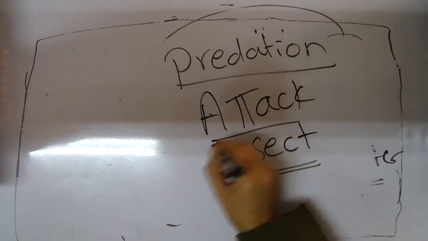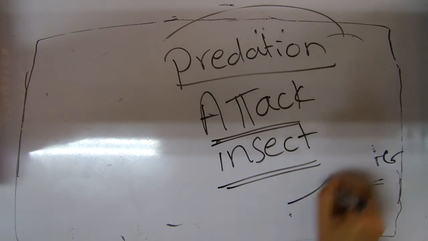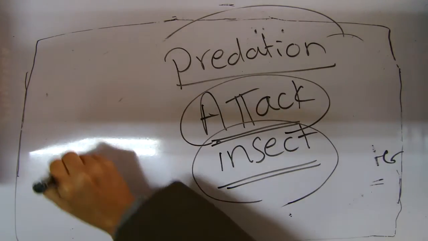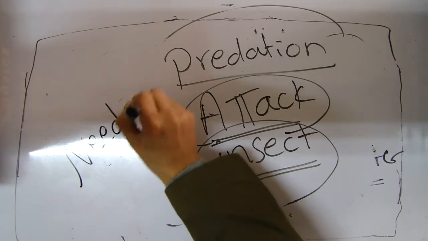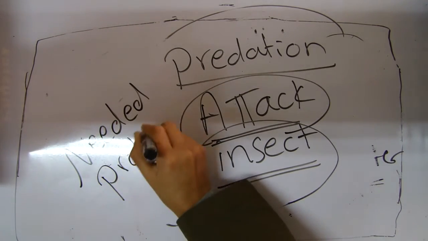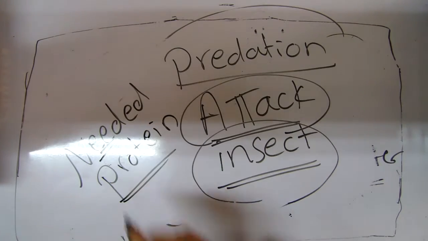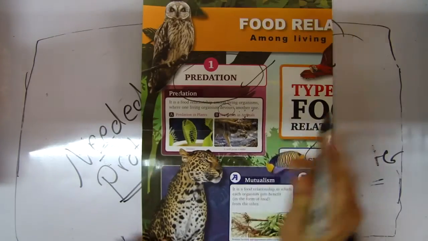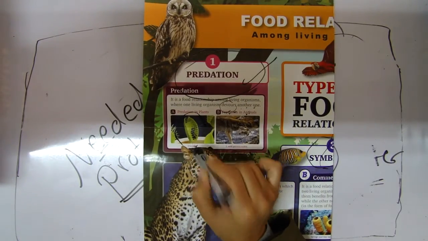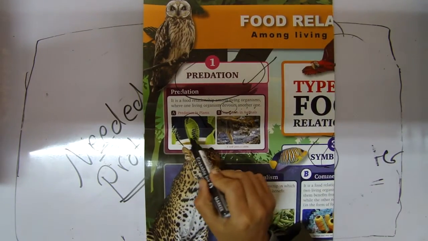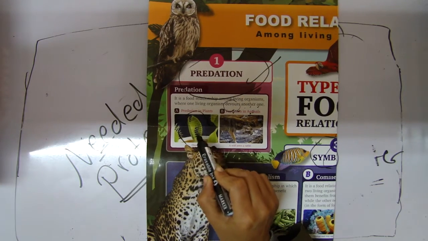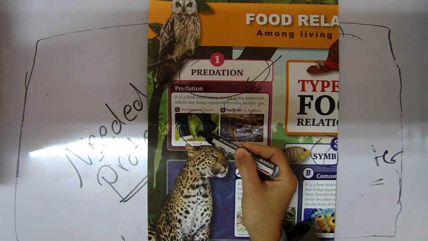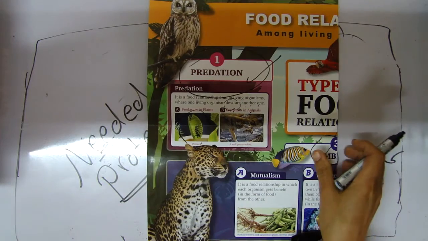They get the needed protein. They take protein from the insect. And the famous plant which takes the protein from the insect is Drosera. It opens the leaves, and the insects enter inside the leaf, and they close the leaf together to attack the insect and get the protein from it.